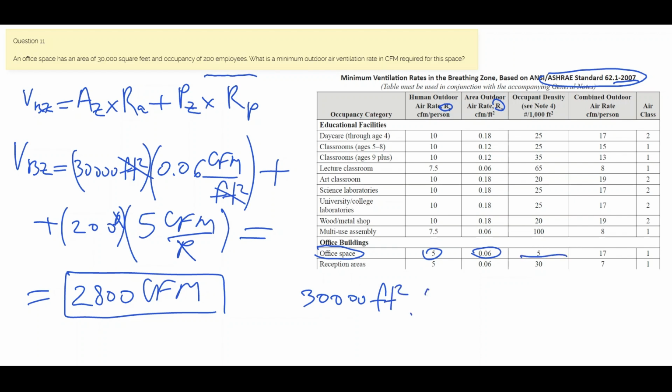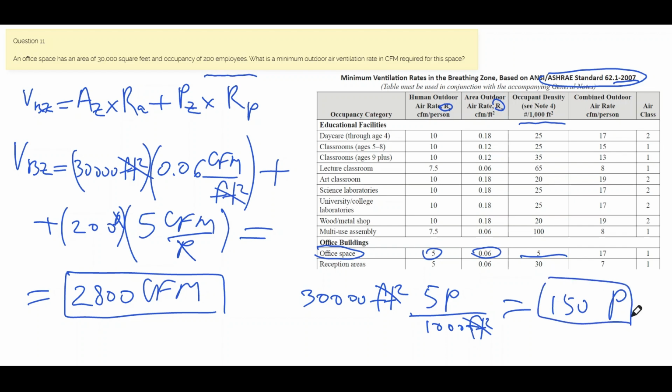So in this case, it's going to be 5 people per 1,000 square feet based on this note. This will give us 150 employees as a standard occupancy for this space type. But since we were given 200 employees, we just went with this number.